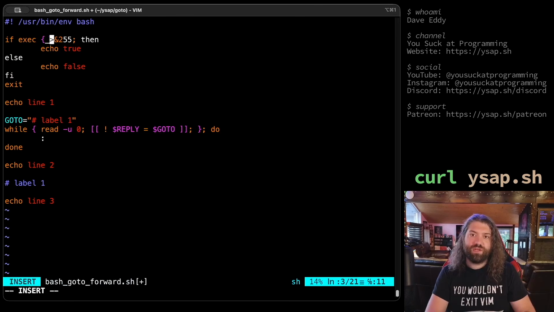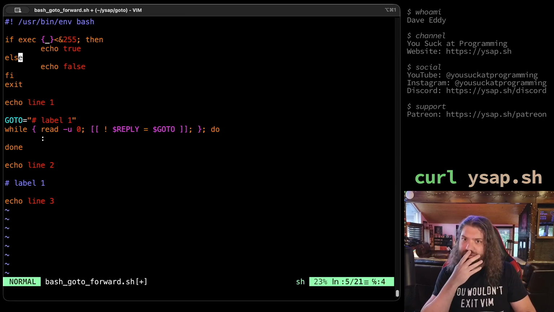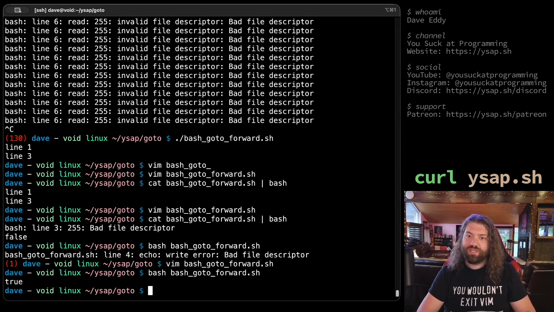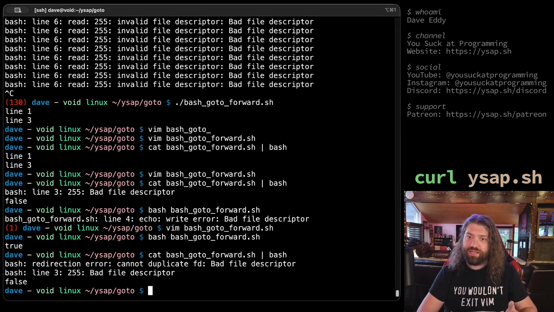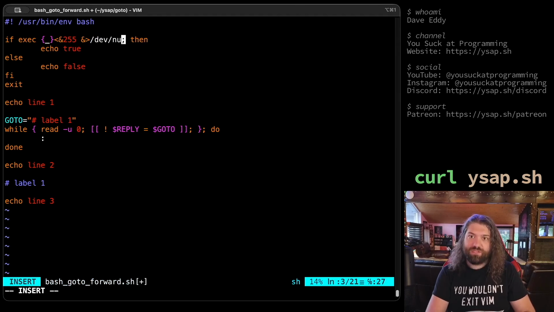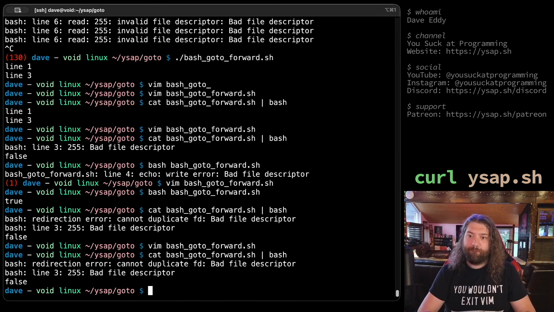Interesting. Can we do this? Read into a throwaway variable and read in from 255 like this. So we're going to duplicate the file descriptor, but it shouldn't matter. We're duplicating into a throwaway variable. I'm just making up syntax here. Okay, so that's true. And then if we cat this, we get false. So that's huge. Now, we do have some error messages here. Who cares? No big deal. Because if there's just error messages here, we can throw them out. Will that throw all of them out?